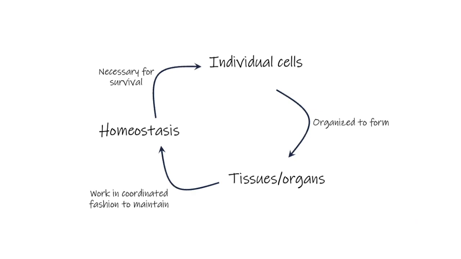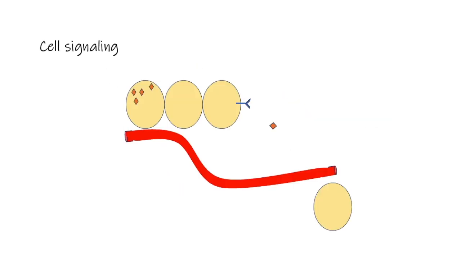Let's look at some of the basics of this communication. Cells communicate over varying distances and timescales through several modalities. Here, some cells are shown with triangles representing chemical messengers. Some chemical messengers function in an autocrine manner, acting on the cells that secrete them. Paracrine agents act on nearby cells, and hormones are released into the bloodstream and transported to distant targets.